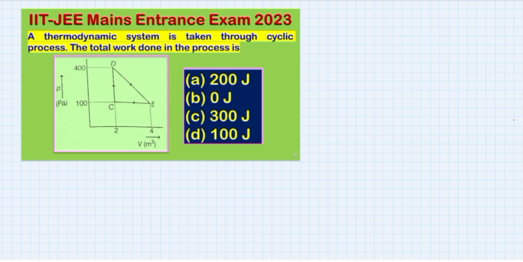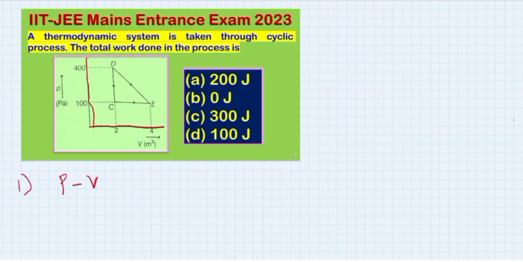Before going to the calculation, we will see what the diagram is and what parameters they have given. The x-axis is the volume, the y-axis is the pressure, so that is basically the PV diagram.